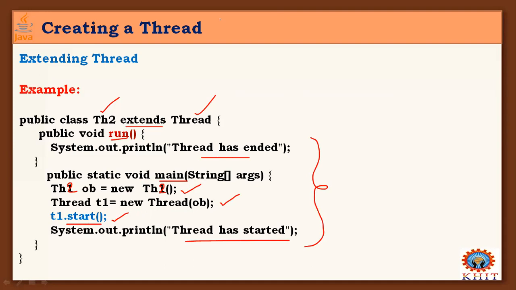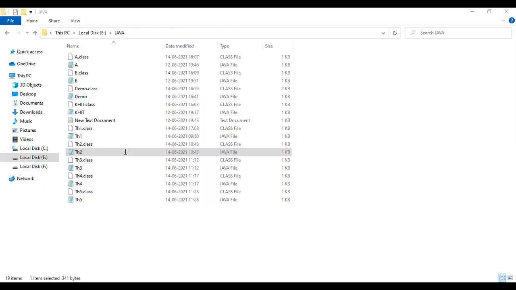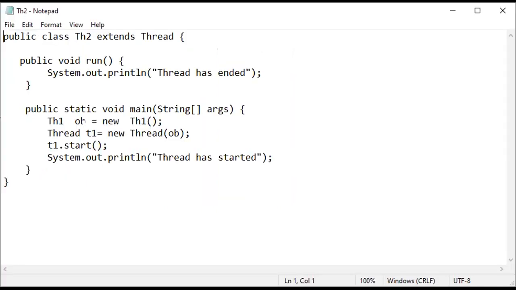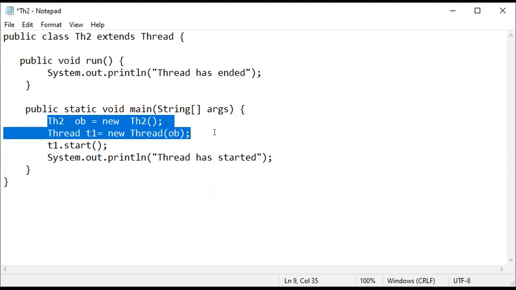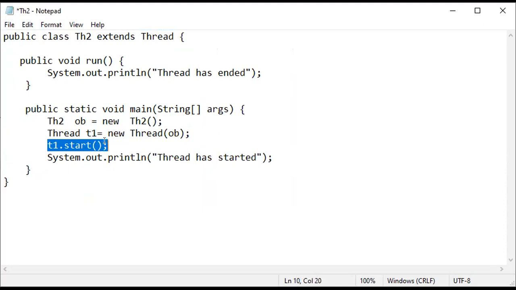Go to the class, thread class 2. Change this one to thread2. If you observe, the thread2 class is extending the Thread class, I'm creating an object, referencing a thread object, and I started my thread.